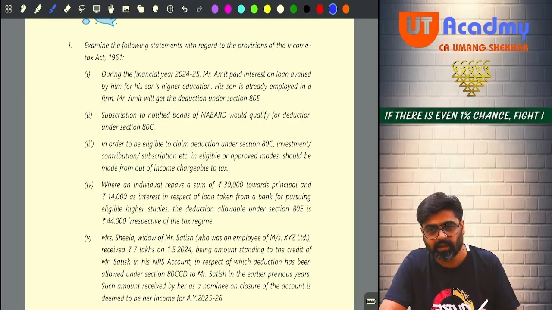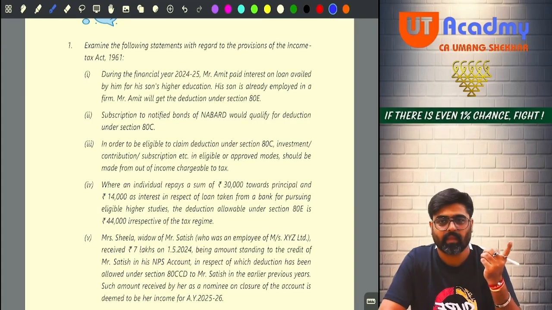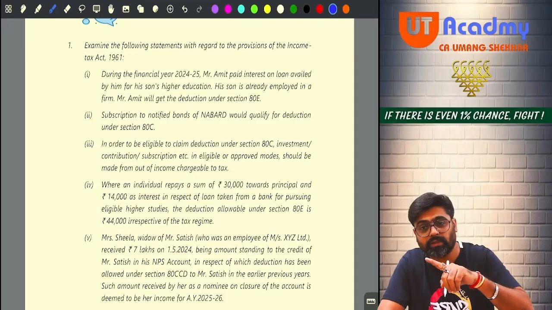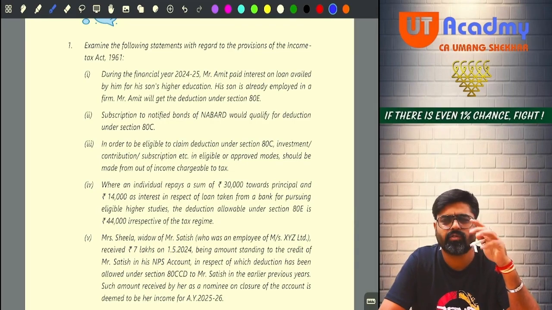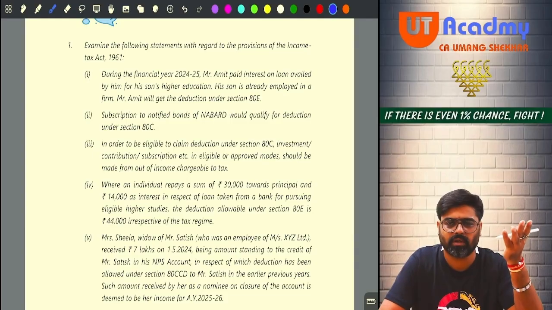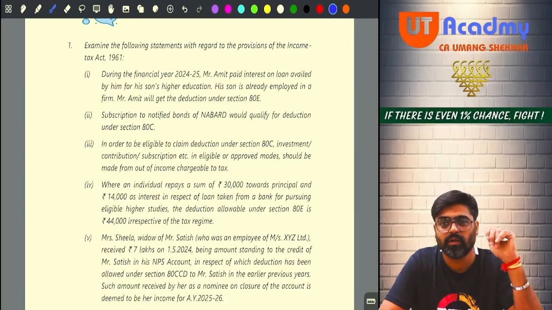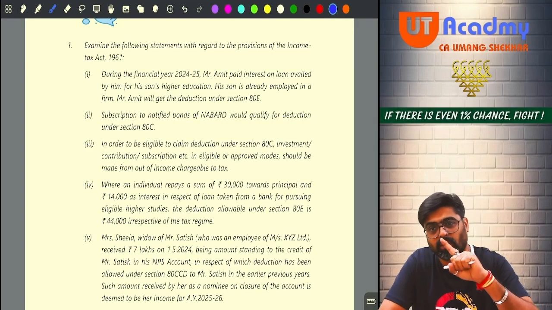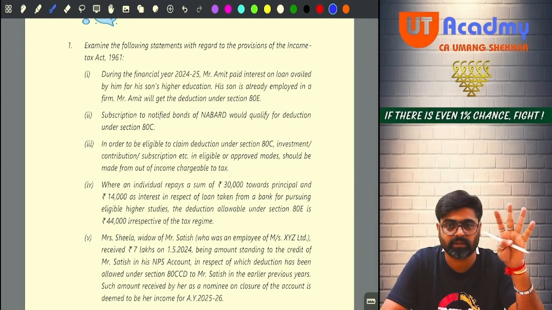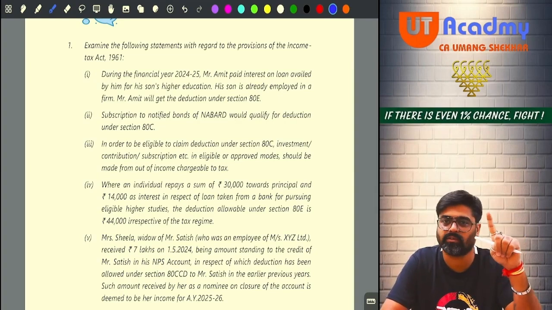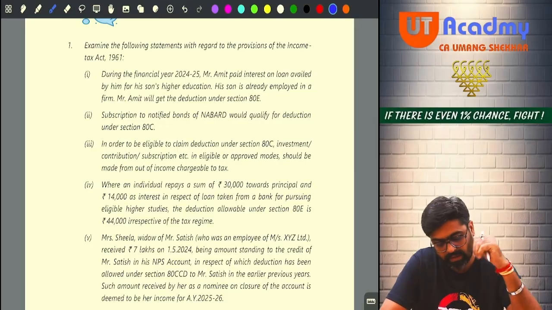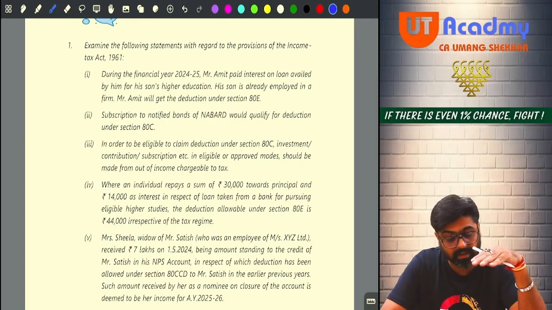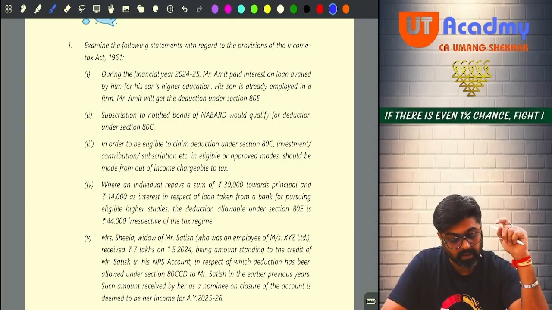So under section 80E, whenever the loan is taken for the higher education of self, spouse, children, or a student for whom the assessee is a legal guardian, for these persons' higher education a loan is taken, and on that loan whatever interest is paid, that interest will be allowed under 80E. So they are saying during the financial year 24-25, Amit paid interest on loan availed by him for his son's higher education. His son is already employed in a firm. Mr. Amit will get the deduction.